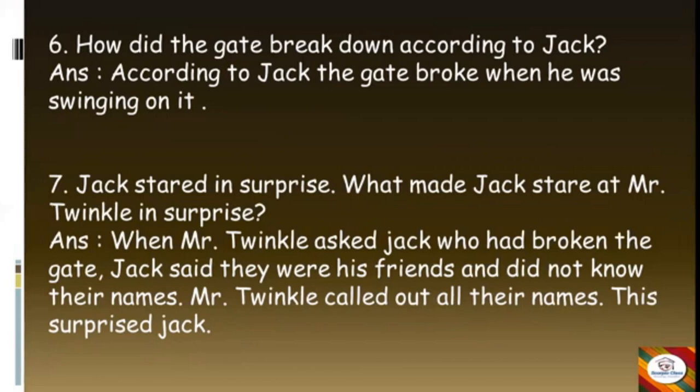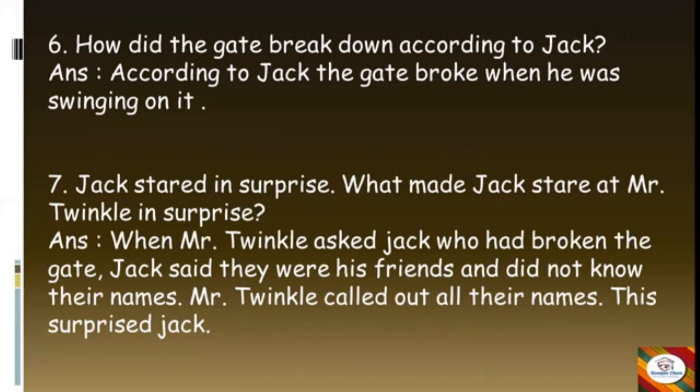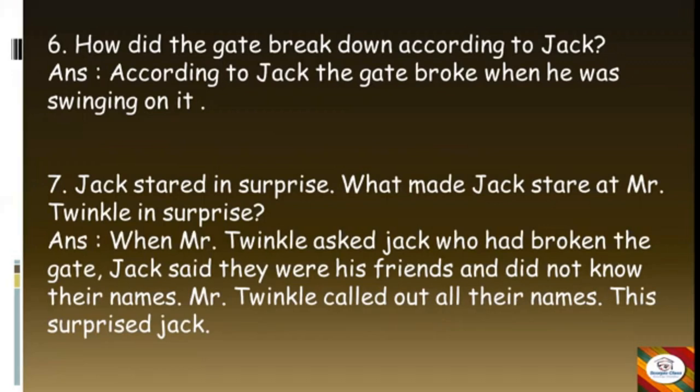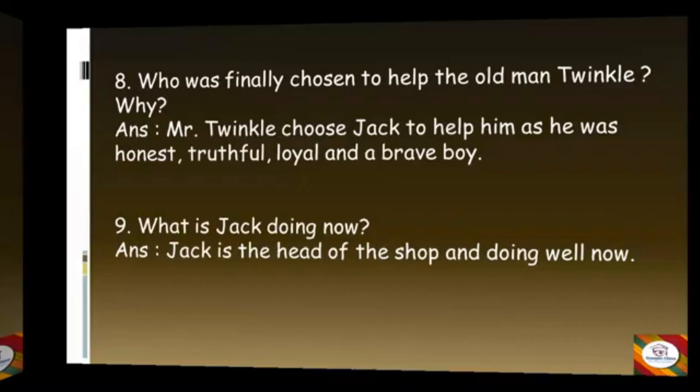Okay, so next question. Jack stared in surprise. What made Jack stare at Mr. Twinkle in surprise? And the answer is, when Mr. Twinkle asked Jack who had broken the gate, Jack said they were his friends and did not know their names. Mr. Twinkle called out all their names one by one. This surprised Jack, that how did he know their names? Okay. Now let's move to the next question.